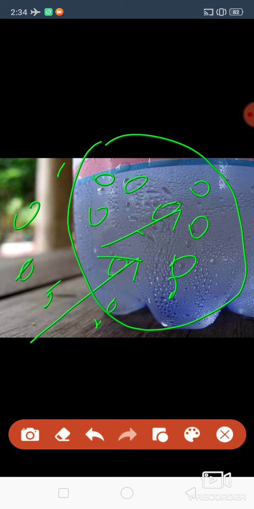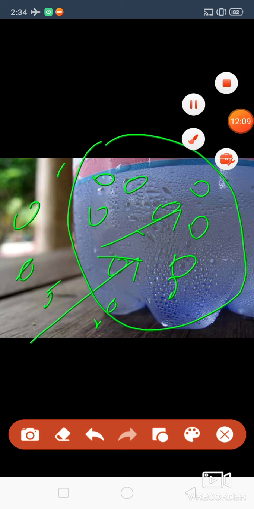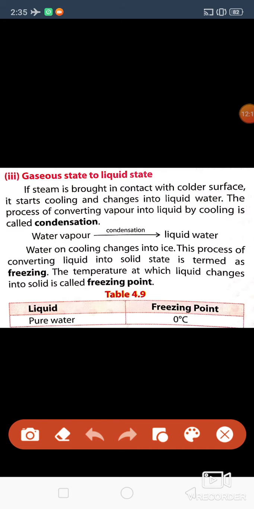So this process is called what? Condensation. So what is condensation? The process of converting vapor into liquid by cooling is called condensation. I hope it is clear to you.